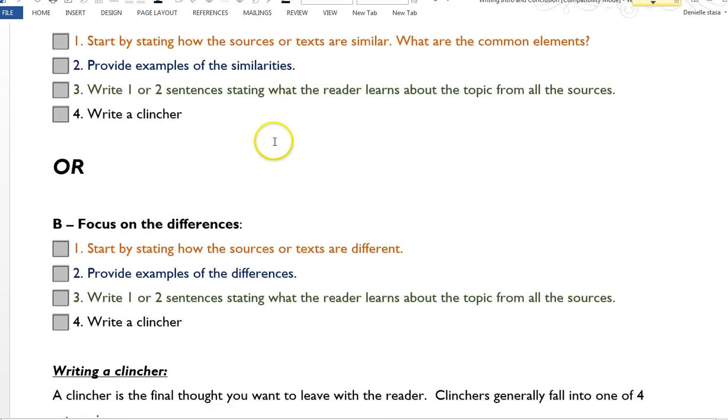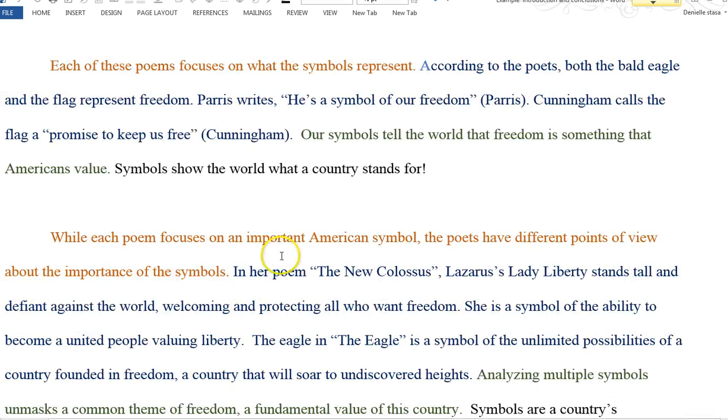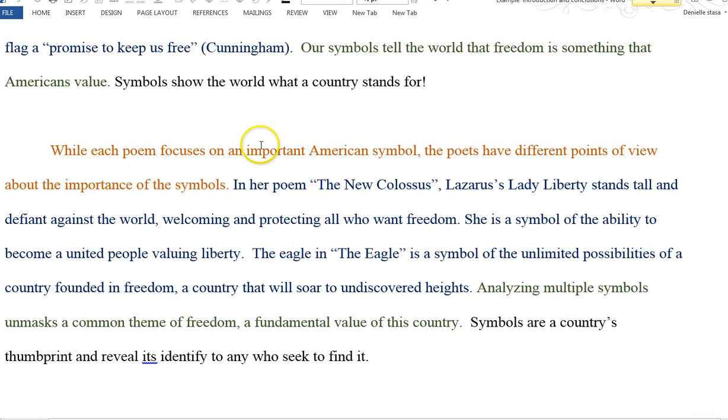So it's the same, but different, because I'm focusing on differences instead of similarities. And an example, while each poem focuses on an important American symbol, the poets have different points of view about the importance of the symbols. So I've picked out what was different. In her poem, The New Colossus, Lazarus's Lady Liberty stands tall and defiant against the world, welcoming and protecting all who want freedom. She's a symbol of the ability to become a united people valuing liberty. So I summarized what I learned about that symbolism.